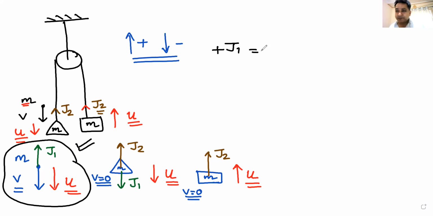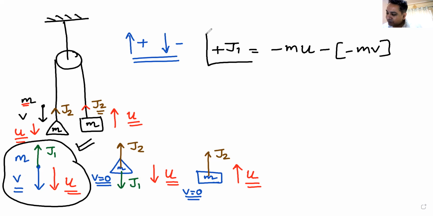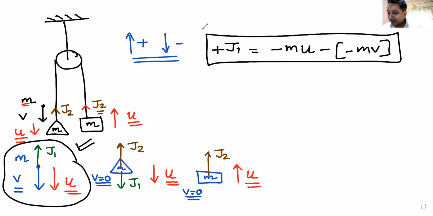What is the change in momentum? Change in momentum is final momentum, minus initial momentum. Final momentum is minus mu. Why is it minus? Because it is downwards. What is the initial momentum? It's m into v, but it is also in the downward direction, so it is minus mv. Do we understand this first equation?